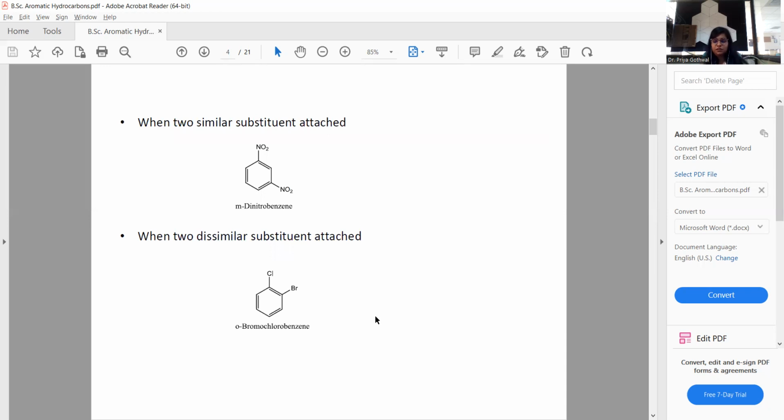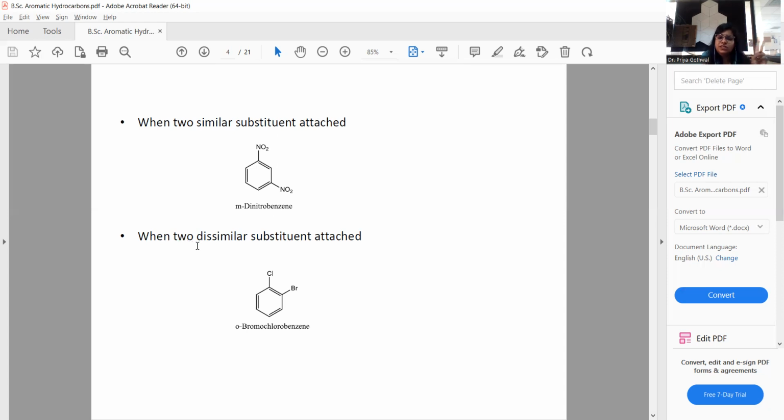Some other examples with other functional groups: when two similar substituents are attached to the benzene ring, as in meta dinitrobenzene, the first, second, third position from the nitro group is known as the meta position, or third position of the benzene, which is denoted by meta directing. We know that the nitro group is always meta directing. So this category is known as meta dinitrobenzene.